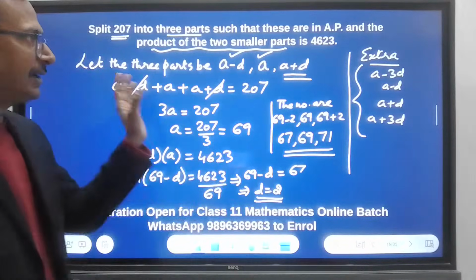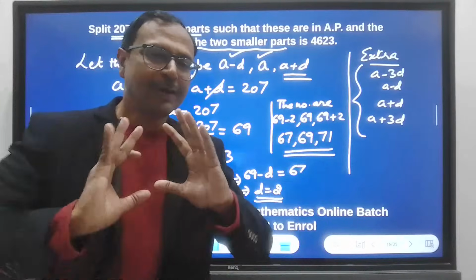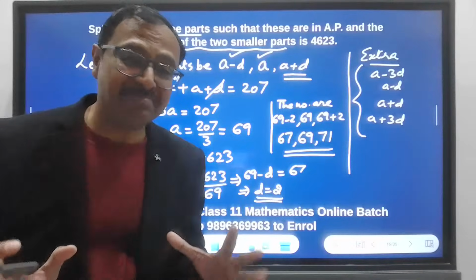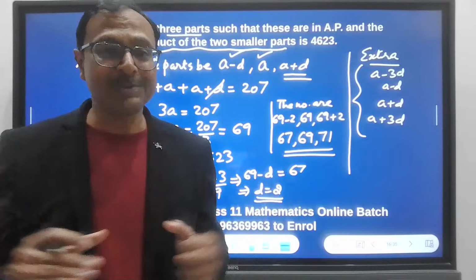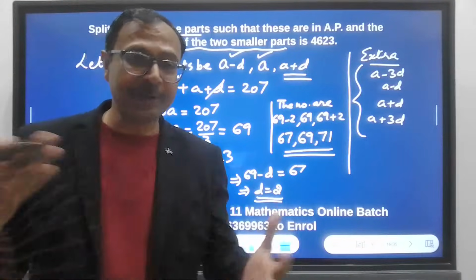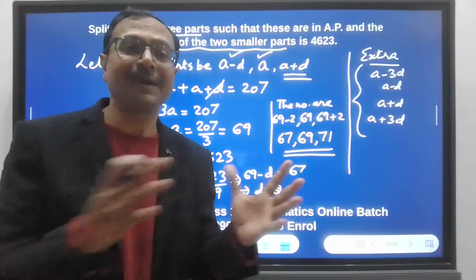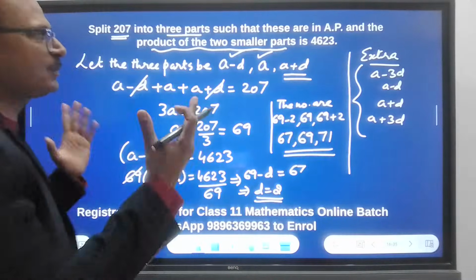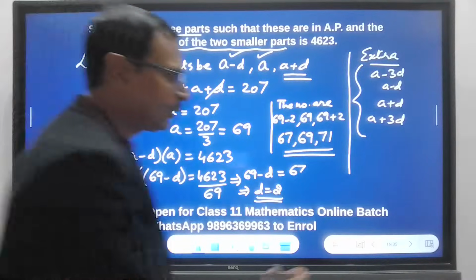Very important. Again, arithmetic progression has a huge variety of questions. Rather, this is the only chapter which has an infinite number of questions. So if you solve 100 questions of arithmetic progression, I can give you 100 more, which will sound a little different from others. Okay, friends, let's move on to the new question.